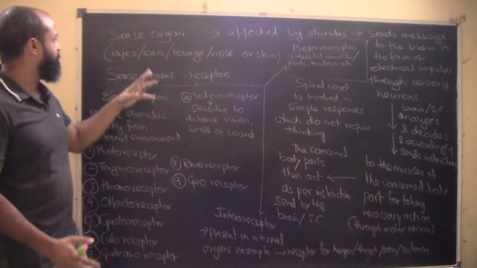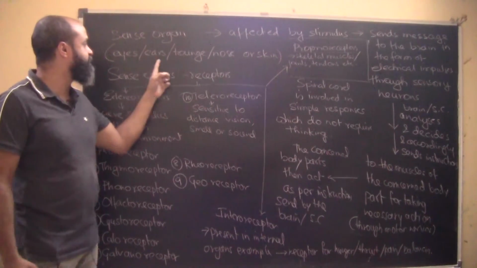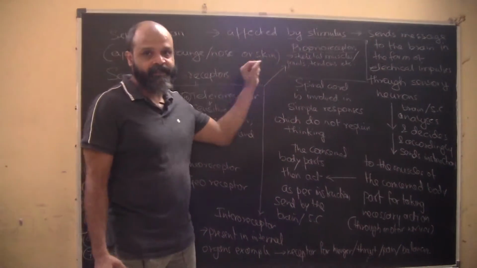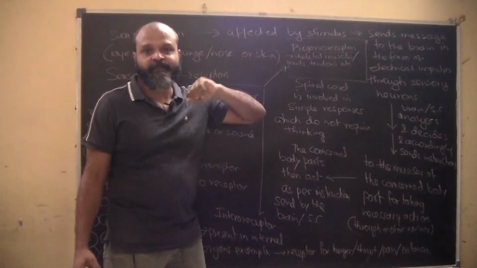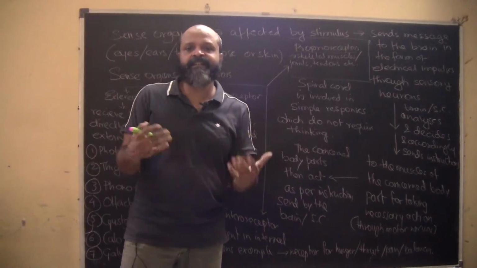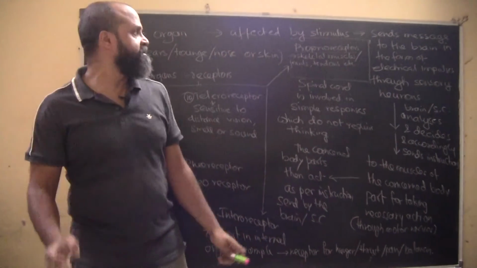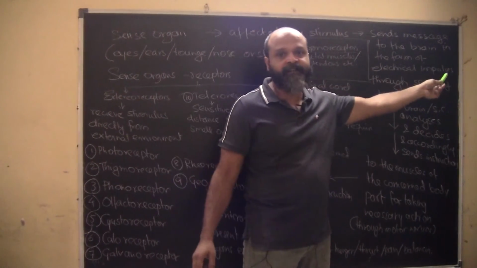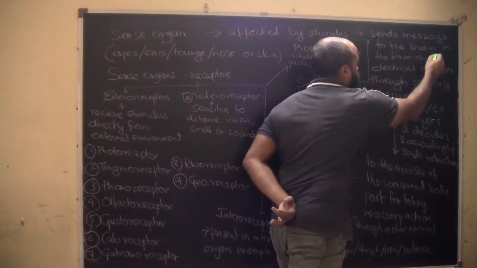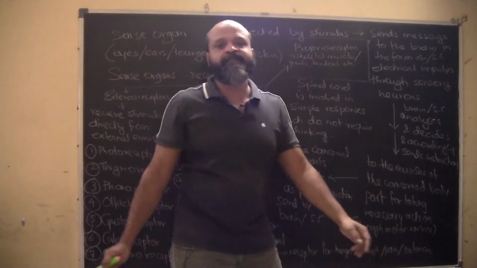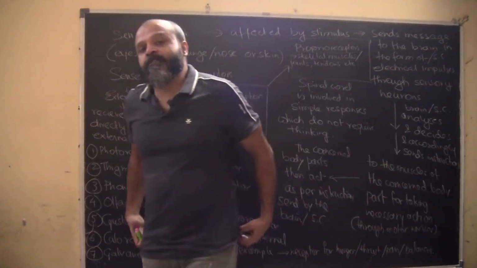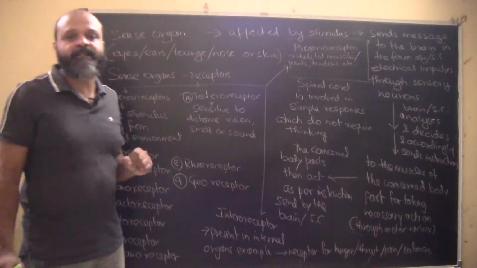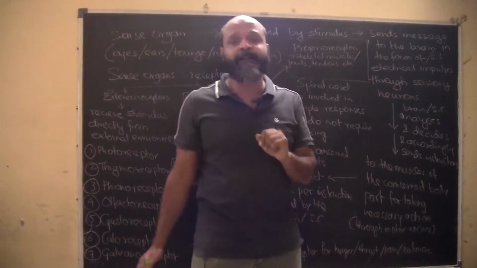The messages that are received from sense organs, that is eyes, ears, tongue, nose, etc., or skin, are affected by stimulus. So there is a change in the external environment, a stimulus is received and it sends messages to the brain in the form of electrical impulses. Here we can also talk about the spinal cord. Either the messages will go to the brain or to the spinal cord. Now how do we differentiate the messages which will go to the brain or to the spinal cord?